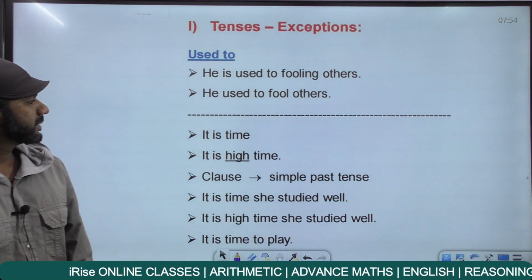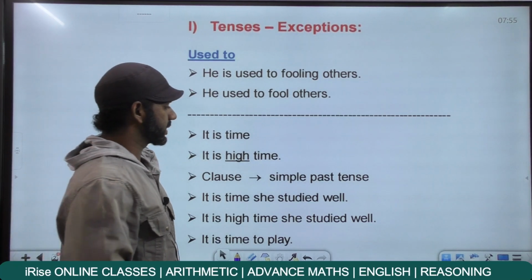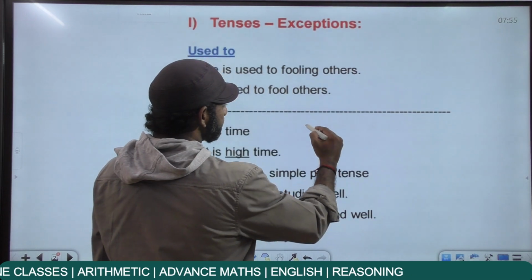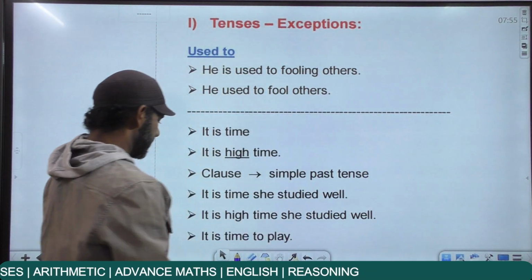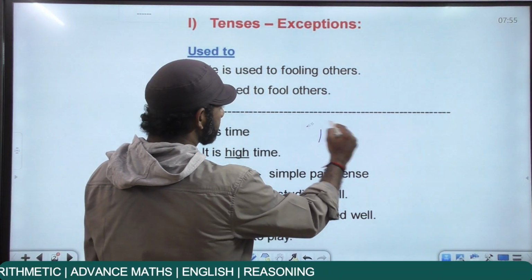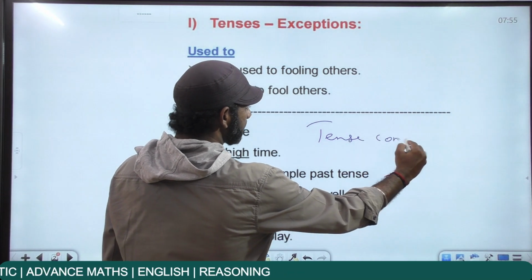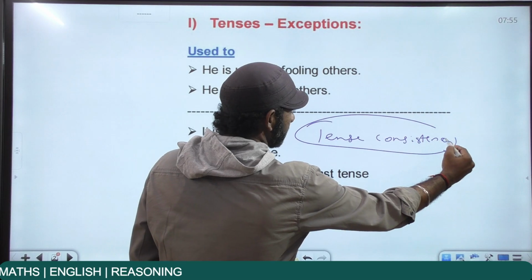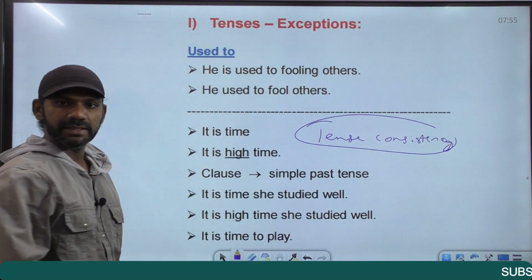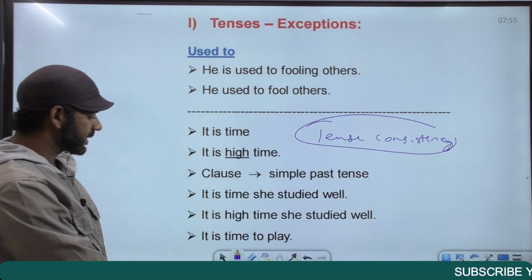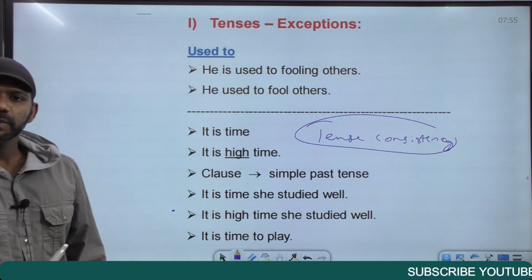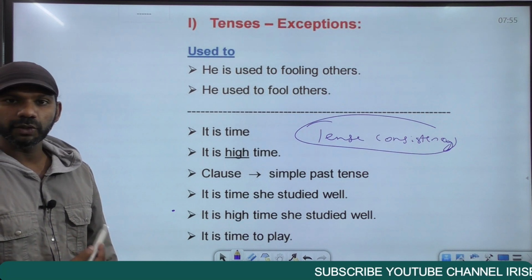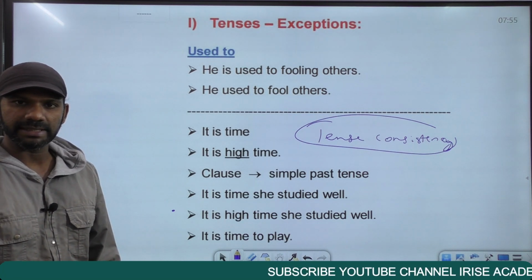I told you about the concept of tense consistency. Tense consistency in the sense, if a sentence begins in the present tense, up to the end it must be in the present tense. If it begins in the past, the same thing. The future, the same. From the beginning to the end, a sentence must be in the same tense. That is termed as tense consistency. Now, some usages, as I said, have some exceptions. In this session, we'll go for those exceptions that appear in the topic tenses.